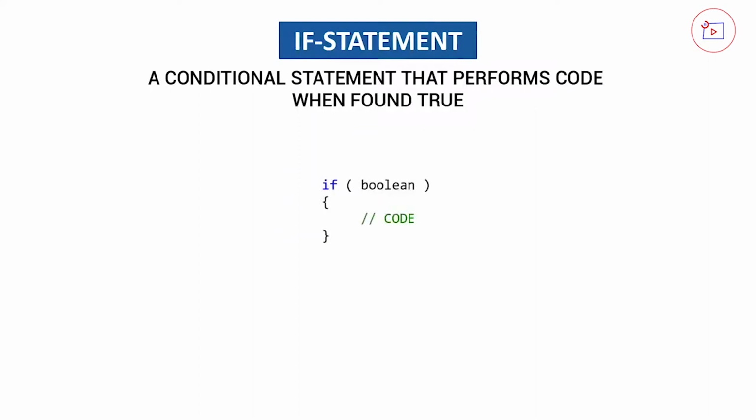In this video, we're going to talk about if statements. If statements are the first piece of logic that we're going to include in our code, so let's talk about what they do. An if statement is a conditional statement that performs code when found true. And how does it look? It's really simple. We have an if keyword right here, and then we open up brackets and put inside a boolean value, and when this boolean is true, then we're going to execute this piece of code that's inside these two brackets.